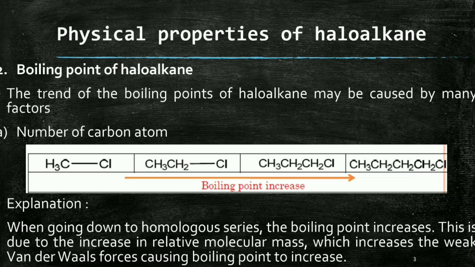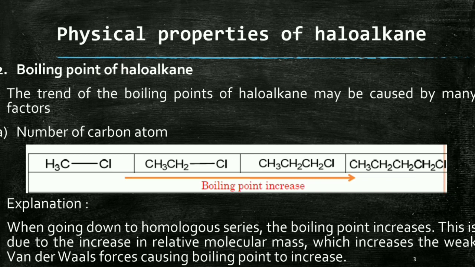The first compound is methyl chloride, second one is ethyl chloride, third one is propyl chloride, and the last one is butyl chloride. So the boiling point increases when the number of carbon atoms increases. What is the reason for that? When going down the homologous series, the boiling point increases. This is due to the increase in relative molecular mass.